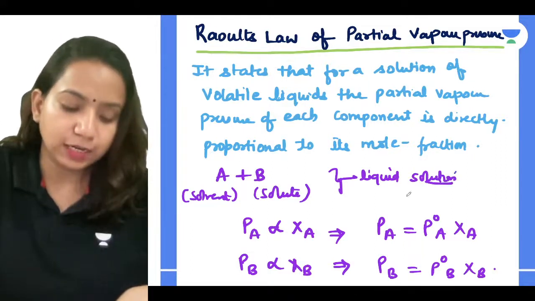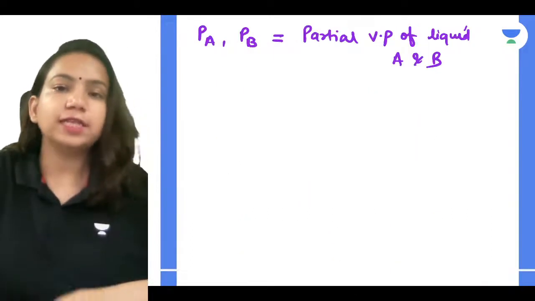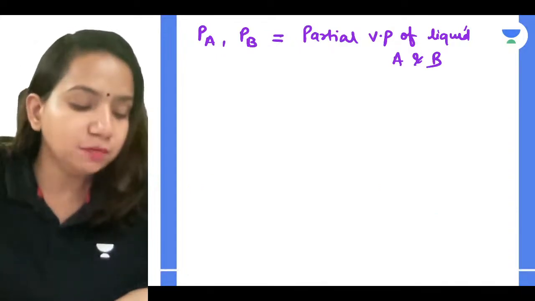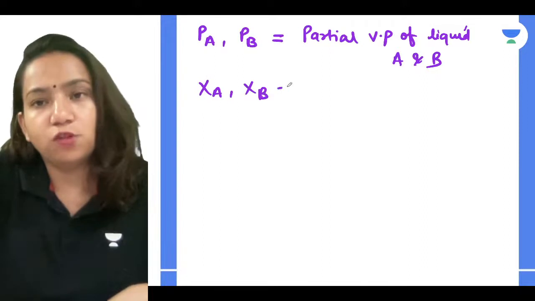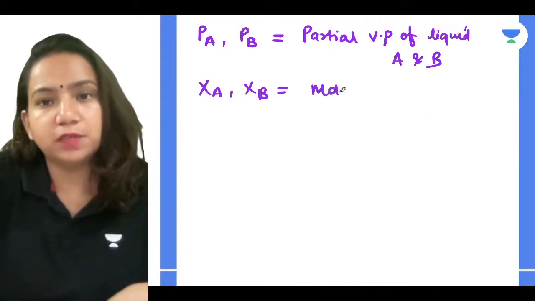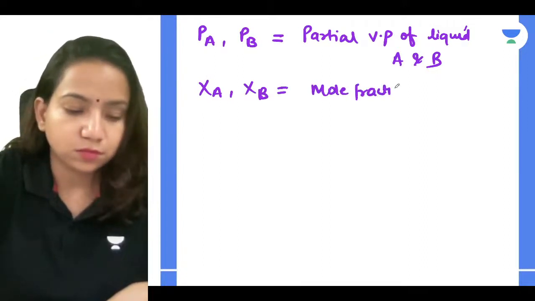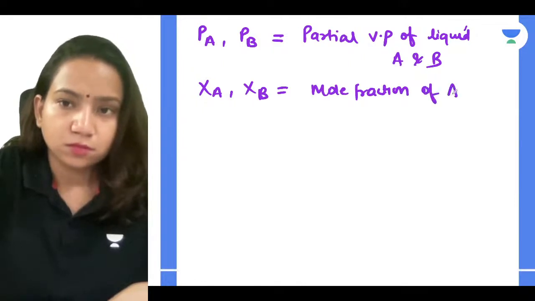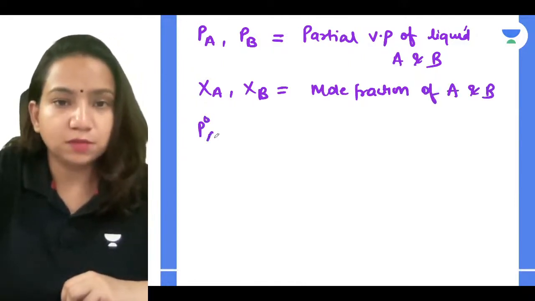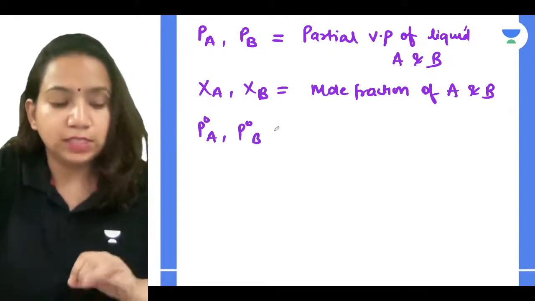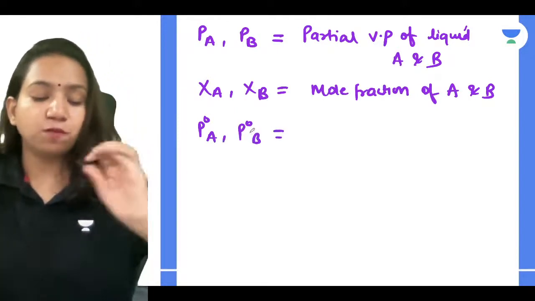So partial vapor pressure of liquid A and B is this. Now what is XA and XB? These are the mole fraction of liquid A and B, and what is your P naught A and P naught B? These are the vapor pressure of pure components.